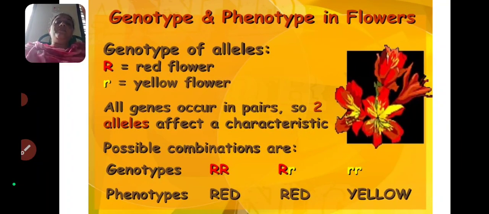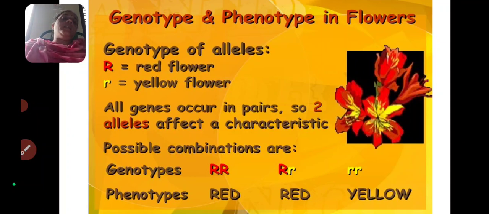So the genotypes are capital R capital R, capital R small r, and small r small r. What are the phenotypes? Capital R capital R indicates the red color. Capital R small r also indicates the red color. Why? Small r is a recessive gene, capital R is a dominant gene. In a combination of dominant and recessive genes, only the dominant gene will express its character, and the recessive gene is suppressed by the dominant gene.